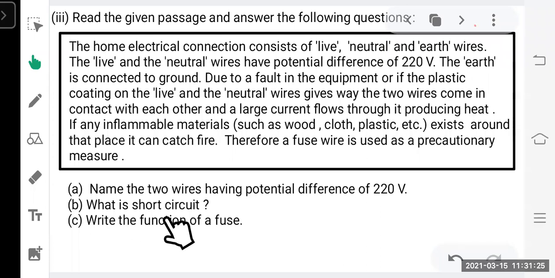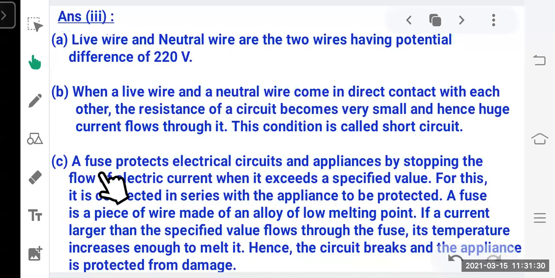Okay. Now write a function of fuse. What is a fuse? A fuse protects electrical circuits and appliances by stopping the flow of electric current when it exceeds a specified value. For this, it is connected in series with the appliance to be protected. A fuse is a piece of wire made of an alloy of low melting point. If a current larger than the specified value flows through the fuse, its temperature increases enough to melt it. Hence, the circuit breaks and the appliance is protected from damage.